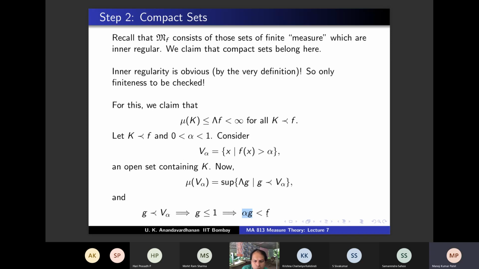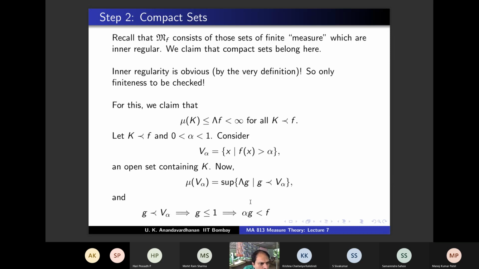Yeah, but then, sir, you might say f is also 0. Yes, so you can do that: instead of that strict inequality, you can put less than or equal to, then it is always true. So let's see. If I need, I will come back and add, okay? So alpha g is less than f on V alpha and less than or equal to everywhere.